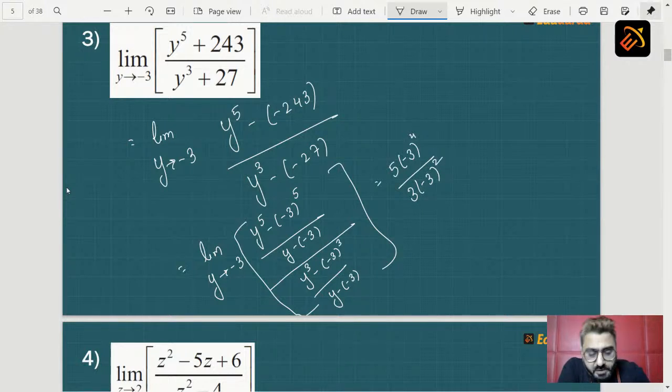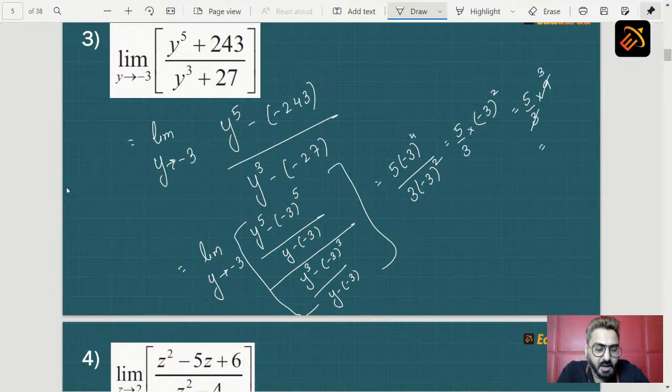So when we solve this further, what do we get? So we get 5 by 3 into minus 3 raised to 2. What is minus 3 raised to 2? It is nothing but 9. So we get 5 by 3 into 9, which gets cancelled, and ultimately we get the answer as 15.